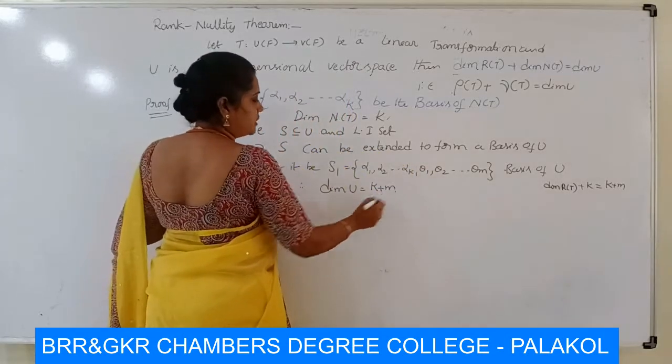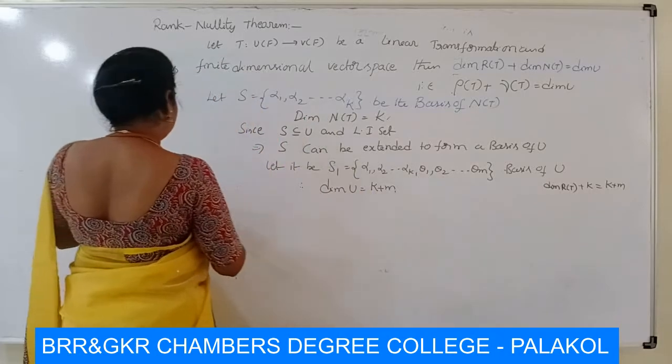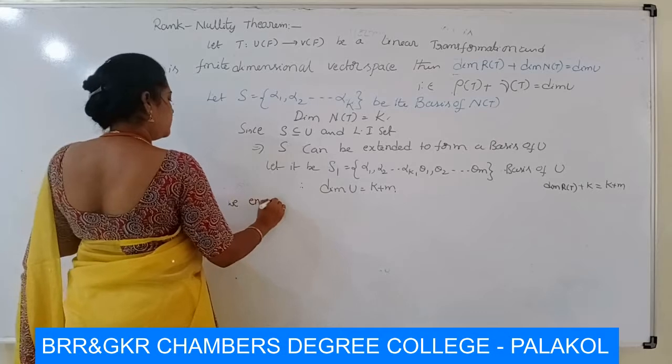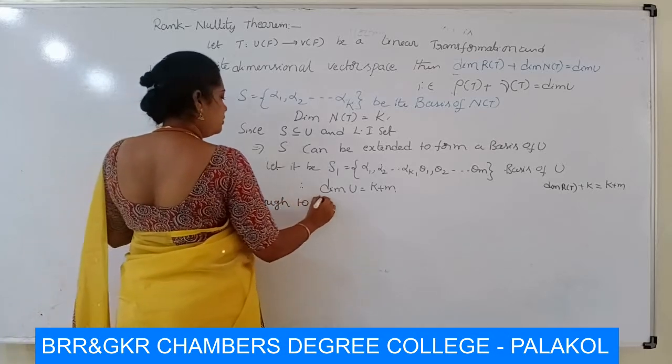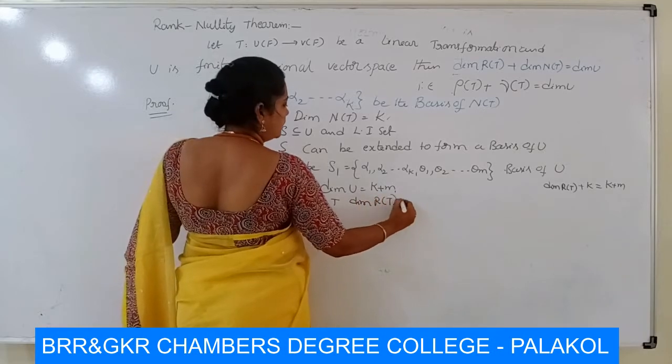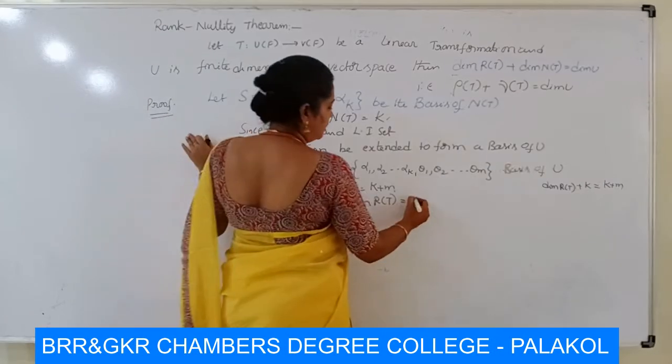Dimension is equal to k plus 1. Therefore, it is enough to show that the dimension of R of T is m.